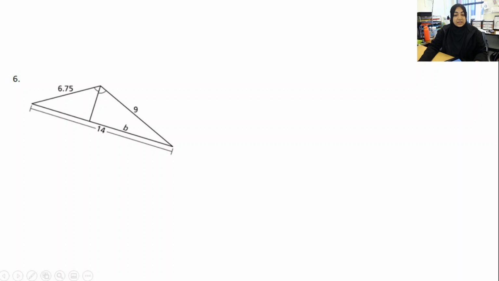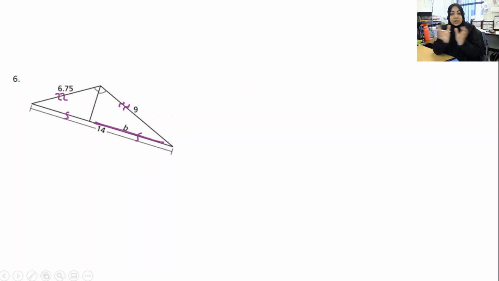So notice again, I've got a bisected angle right over here. My angle is bisected, which tells me that this is similar to this, and this is similar to this right over here. But the problem is I don't know that piece over here by itself. I only know the full value. But the cool thing is I know part of it.